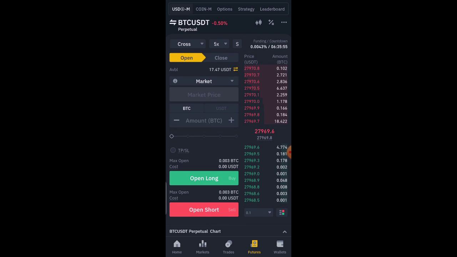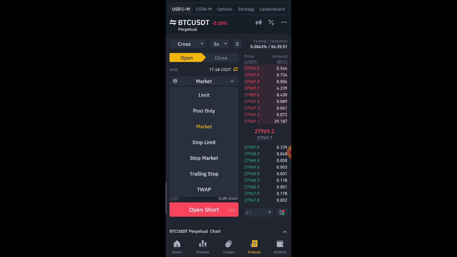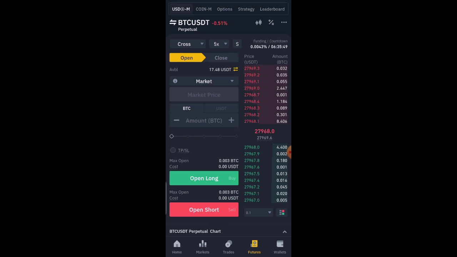So I can use this market order type to just enter immediately.